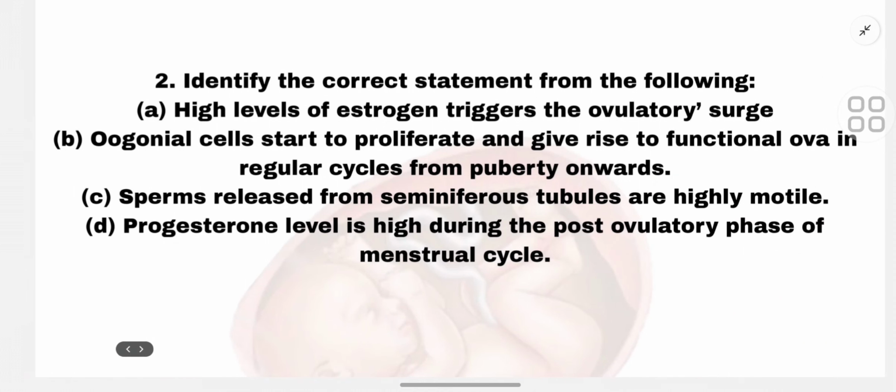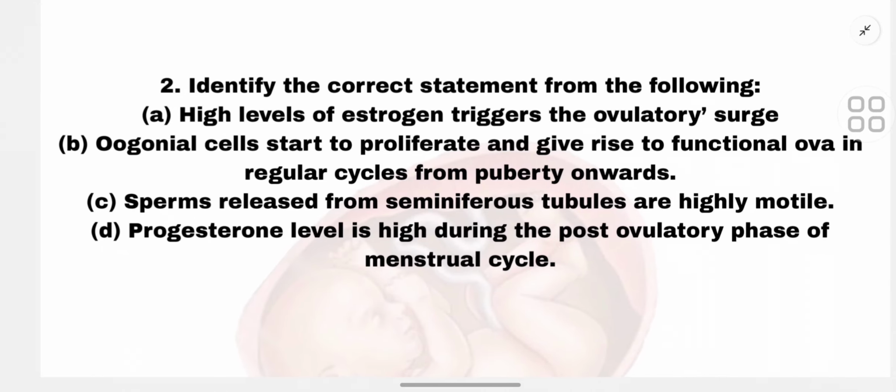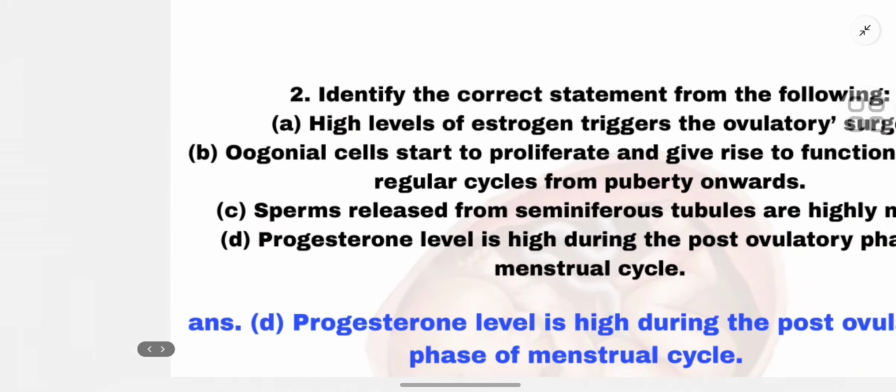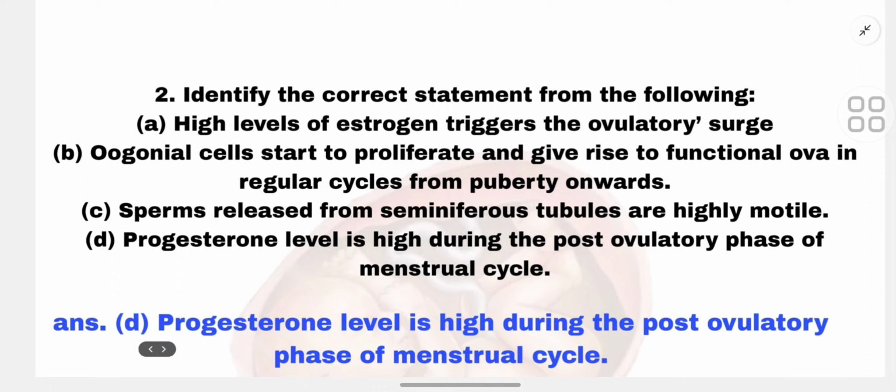Now let's talk about the second MCQ. Identify the correct statement from the following. Mark what it's asking, that is, the correct statement. So the first is high level of estrogen triggers the ovulatory surge. Second, oogonial cells start to proliferate and give rise to functional ova in regular cycles from puberty onwards. C. Sperm released from seminiferous tubules are highly motile. D. Progesterone level is high during the post-ovulatory phase of the menstrual cycle. So the correct option is D. Progesterone level is high during the post-ovulatory phase of the menstrual cycle.